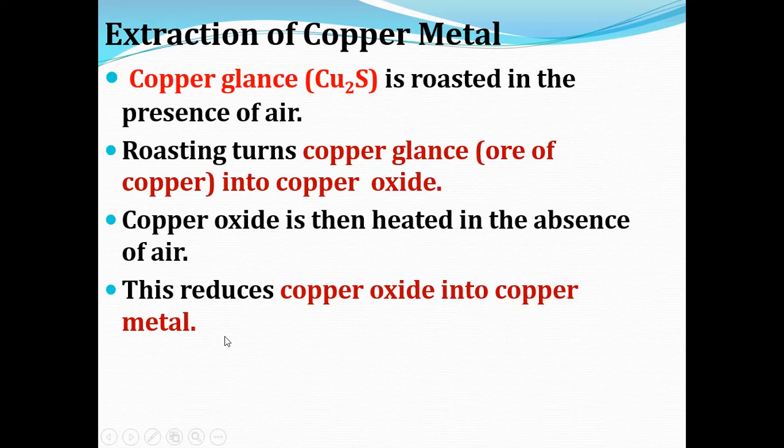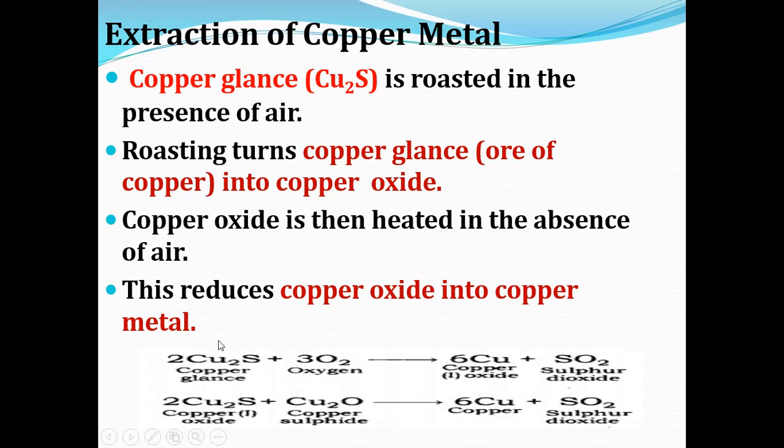So first we have to roast the copper glance in the presence of air. At that time it gets converted into copper oxide, and once it is converted into copper oxide, we have to heat it in the absence of air. This reduces copper oxide into copper metal.